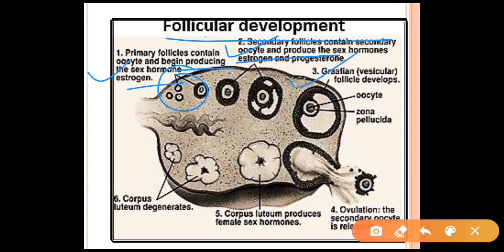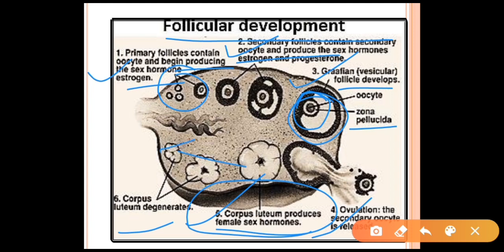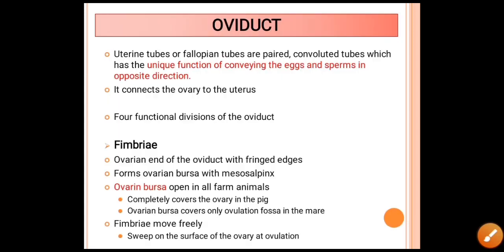Then the third stage comes, the Graafian follicles, where the follicular antrum is developed, and it contains an oocyte and an outer layer called the zona pellucida. After that comes another stage, ovulation, and the secondary oocyte is released from the follicle. Then the fifth stage is the corpus luteum, which produces the female sex hormones, and after that there is degeneration of the corpus luteum at the last stage.